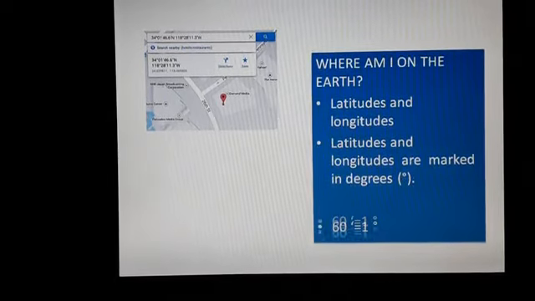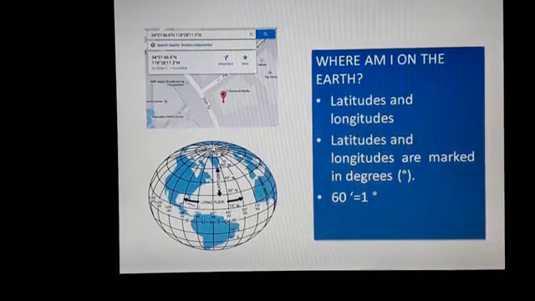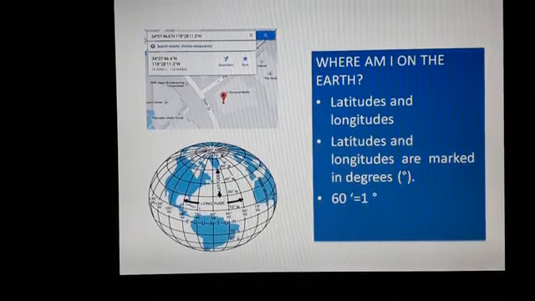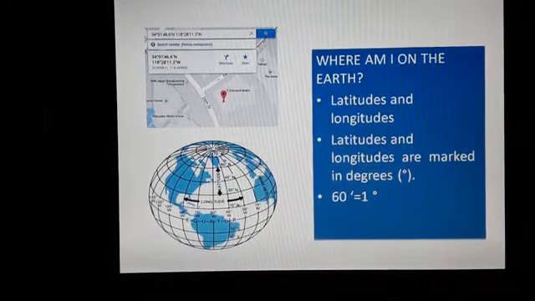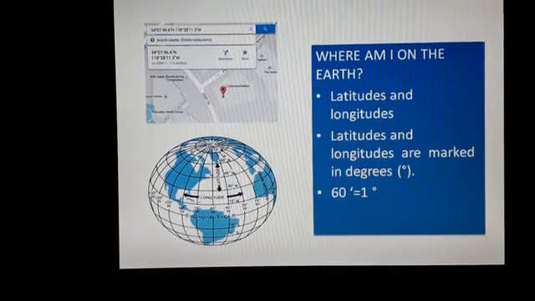How to measure latitudes and longitudes? Latitudes and longitudes are marked in degrees. 60 minutes is 1 degree.